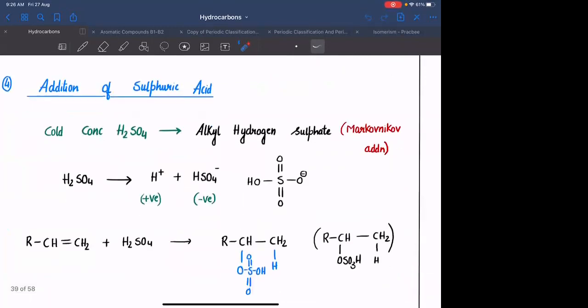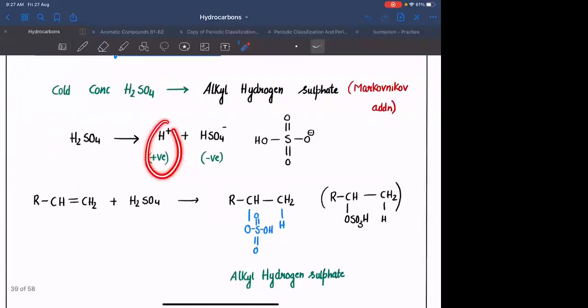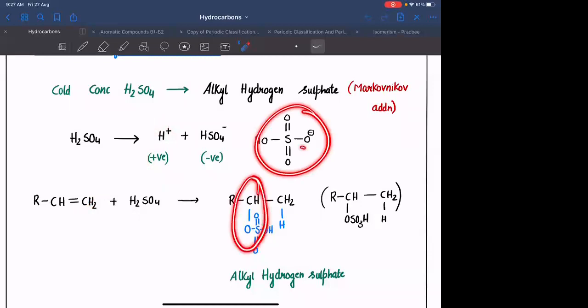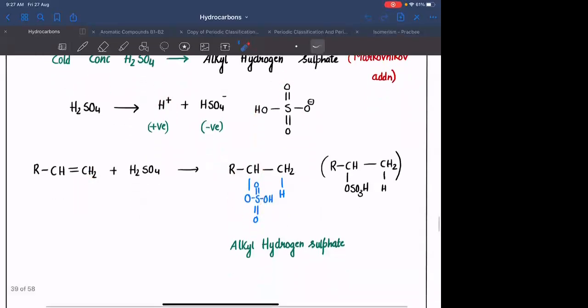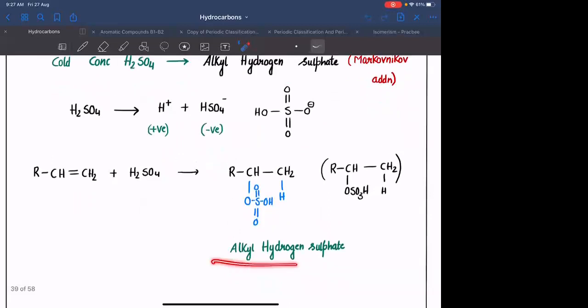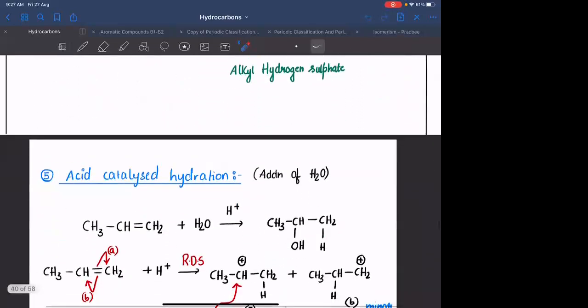Next, addition of sulfuric acid. If you are adding cold concentrated sulfuric acid, as it is concentrated H2SO4 and the temperature is low, H2SO4 breaks as H positive and HSO4 minus. This is the electrophilic part, this is the nucleophilic part, and you need to add according to Markovnikov's rule. The electrophilic part will be added to the carbon bearing a higher number of hydrogens. The nucleophilic part will be added to the carbon bearing a lesser number of hydrogens. The formed product is called an alkyl hydrogen sulfate. Any doubt, anyone?